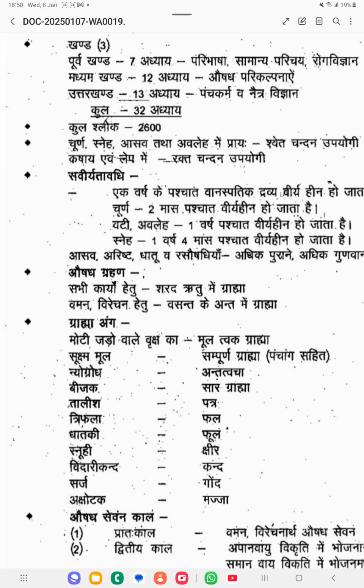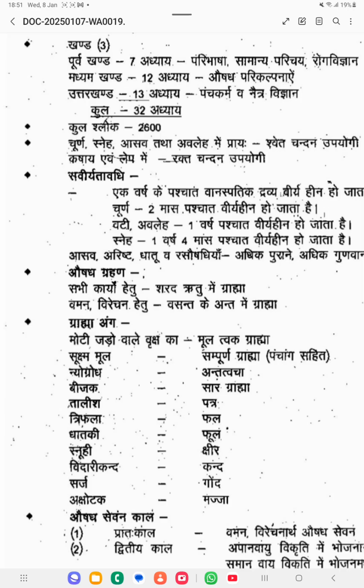If Bijaka is mentioned, you have to take the Sara. If Talisa is mentioned, you have to take the Patra of Talisa. If Triphala is mentioned, you have to take the Phala, the fruits of the Triphala. Then Dhataki, you have to take the Pushpa, the flower. For Snuhi you have to take the latex, Kshira. Vidari, Kanda. For Sarja, Gonda, which means Niryasa. Then Akshodaka, you have to take the Majja portion. So these are the parts you should take from these drugs.